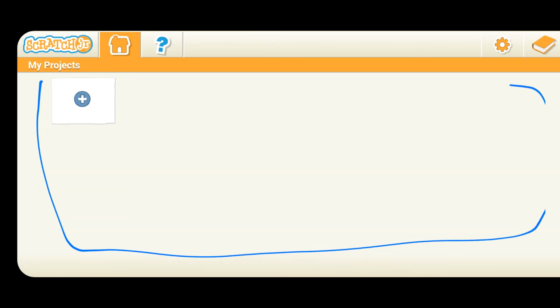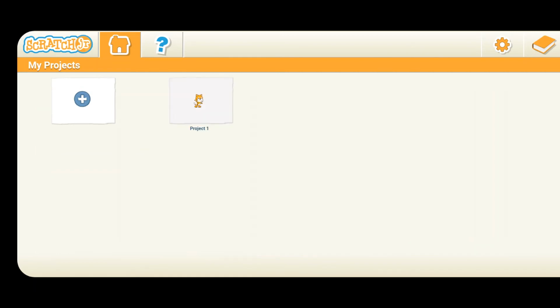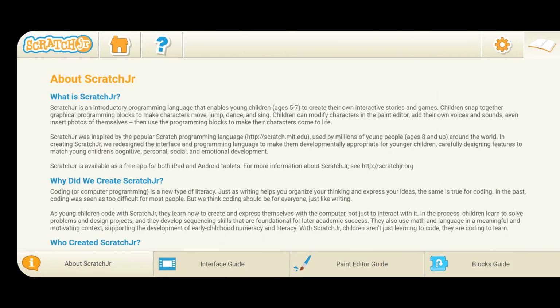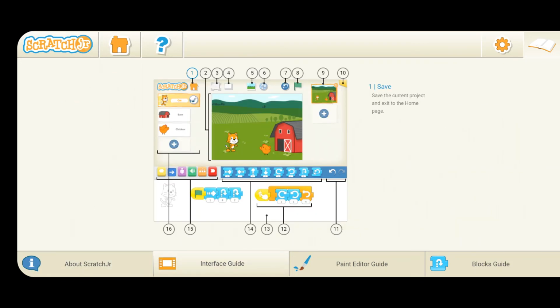This is the portion where all your created projects will be displayed. To access one project created by you, click on the plus sign. Now you can see a symbol of a book here. So click on that. They have made available the interface guides also. So if you go here, you can see the interface guide.